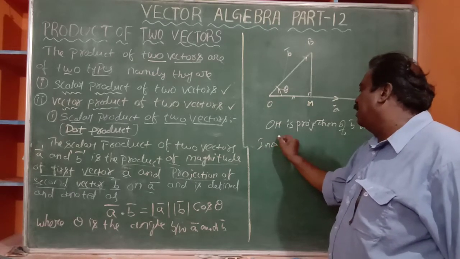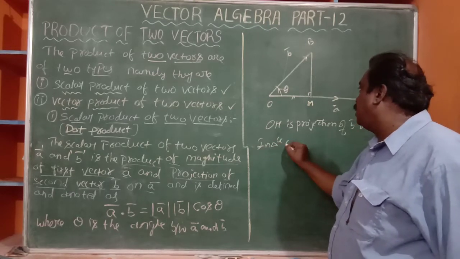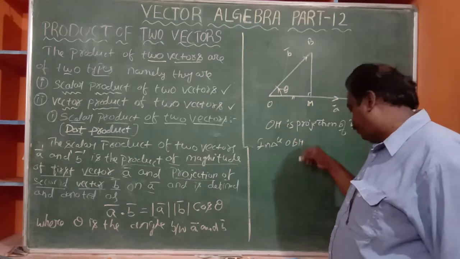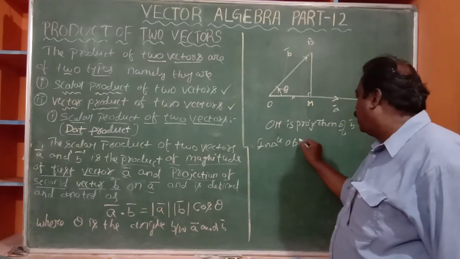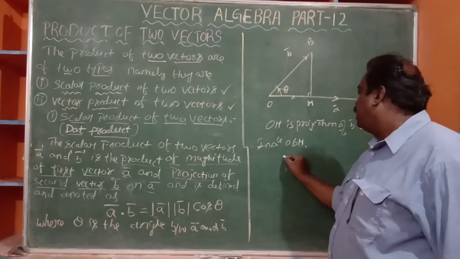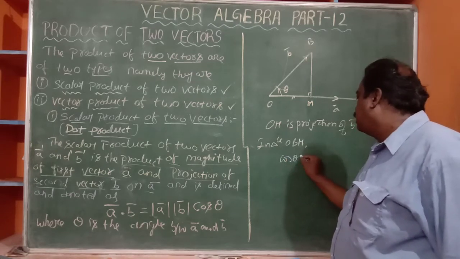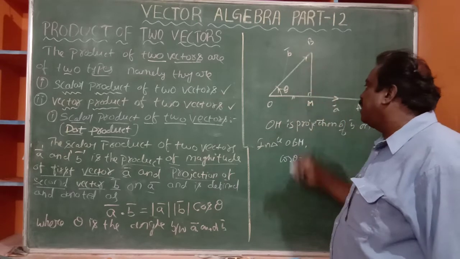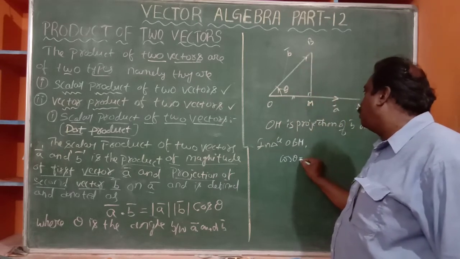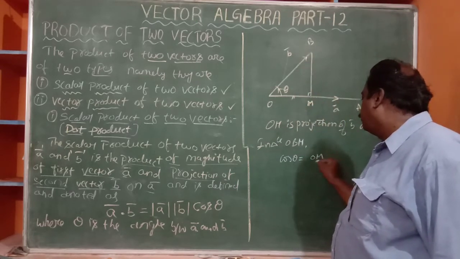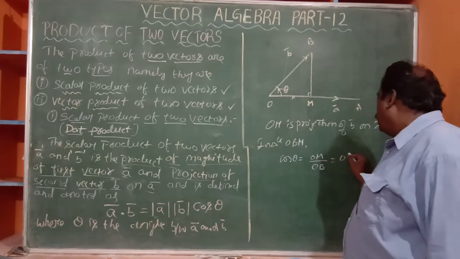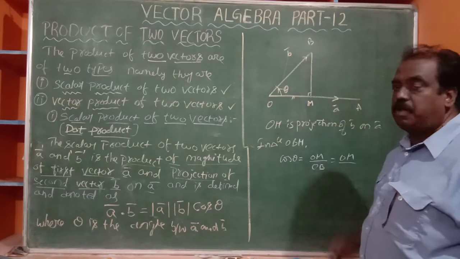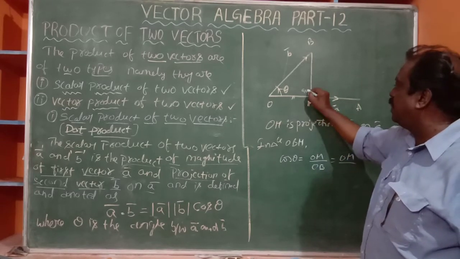In triangle OBM, observe me, what is cos theta? It is a right angle triangle. Cos theta is equal to the adjacent side OM by OB, where OB is the hypotenuse, opposite to the 90 degrees.